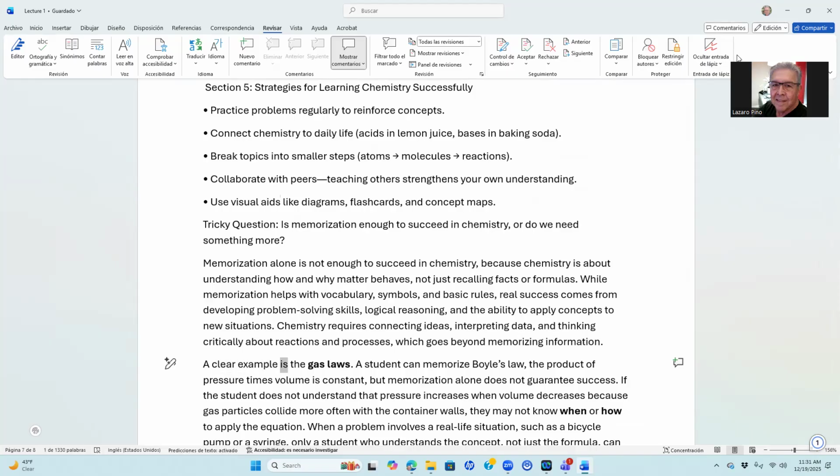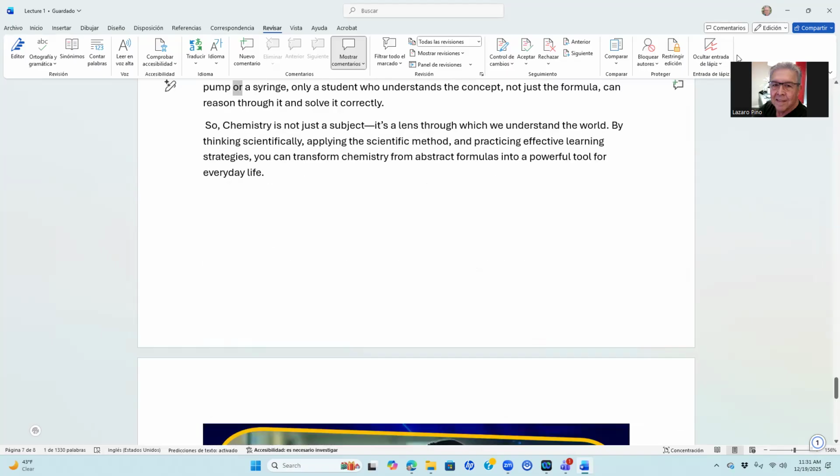A clear example is the gas laws. A student can memorize Boyle's law: the product of pressure times volume is constant, but memorization alone does not guarantee success. If the student does not understand that pressure increases when volume decreases because gas particles collide more often with the container walls, they may not know when or how to apply the equation. When a problem involves a real-life situation, such as a bicycle pump or a syringe, only a student who understands the concept, not just the formula, can reason through it and solve it correctly.